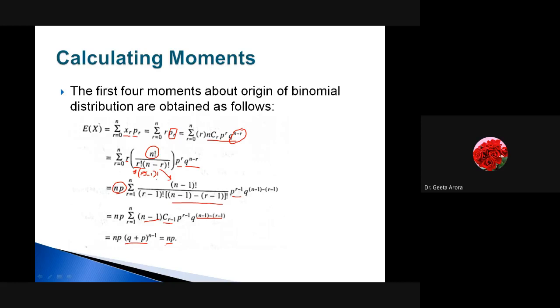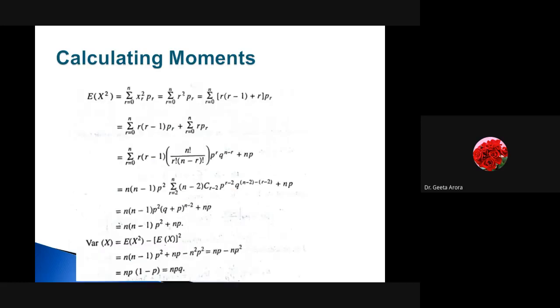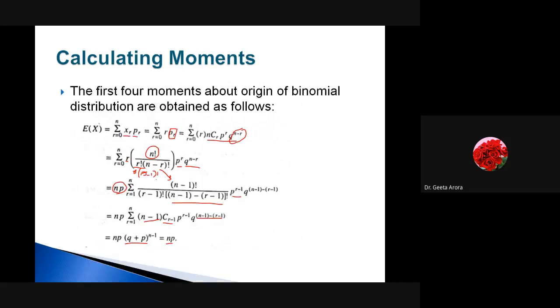Okay. Let's see the second one, E of x square. Again, in the same way we have written that E of x square can be written as summation r. One more thing that you can see here is that the summation also we have changed. Earlier we had r from 0 to n. Now we have r from 1 to n, because if we have r as 0, it becomes minus 1 factorial. Correct?